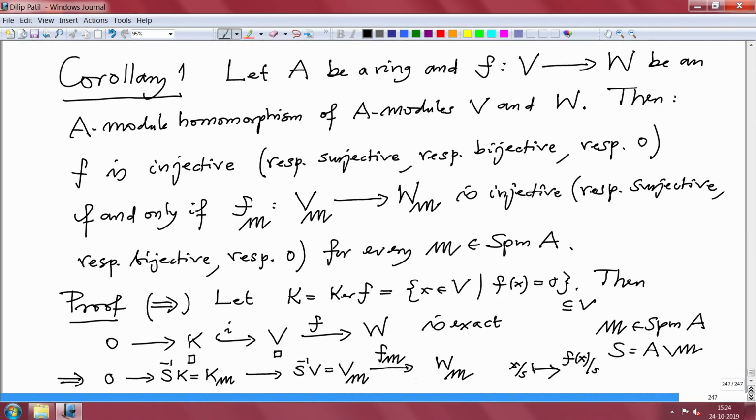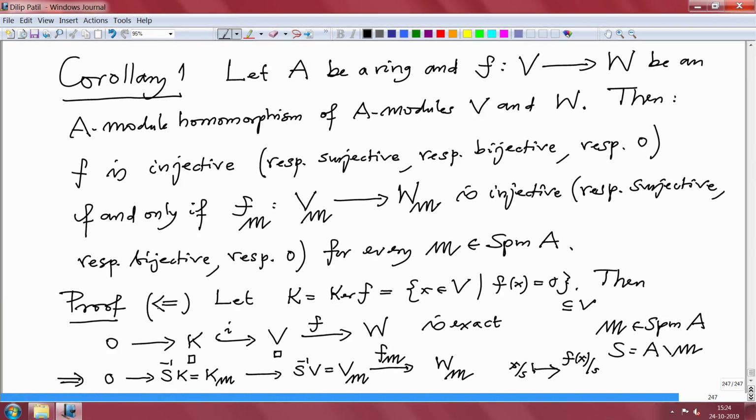That means if f were injective, then this will also remain injective. So, one way implication is obvious. The remaining, actually the most non-trivial part, is to prove the other implication.